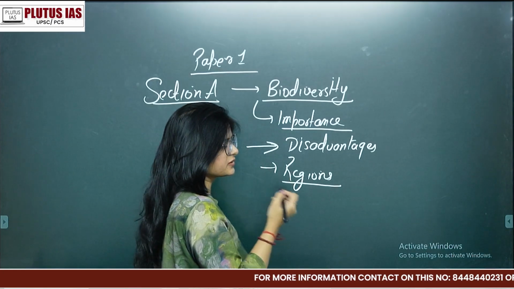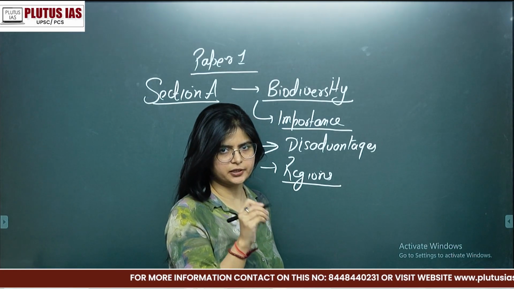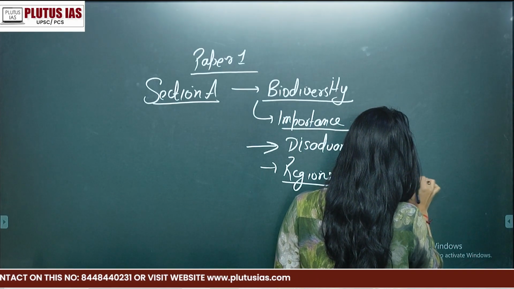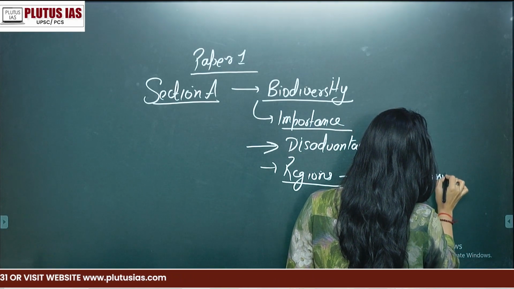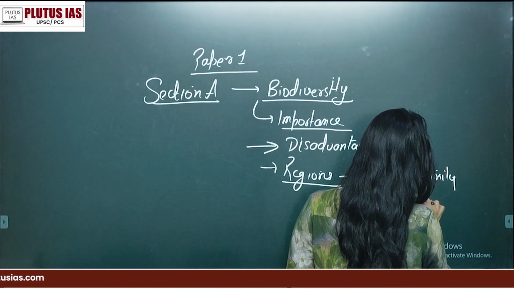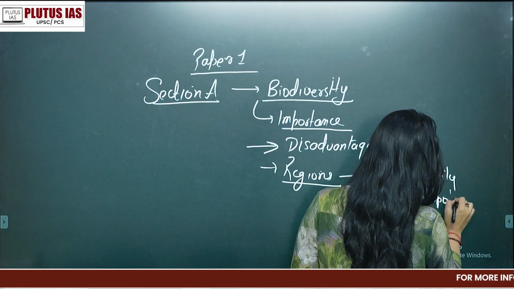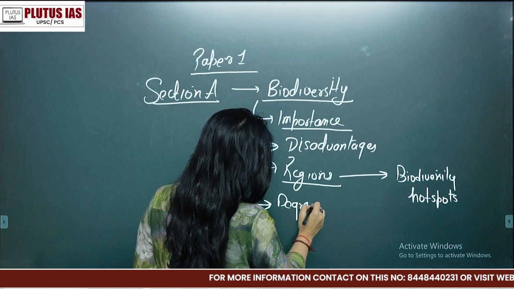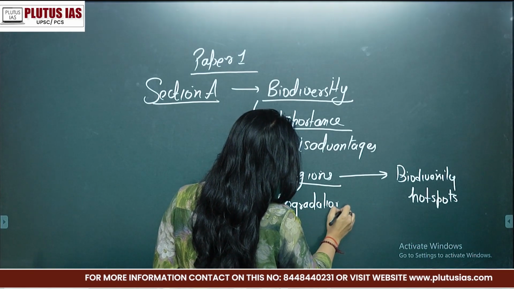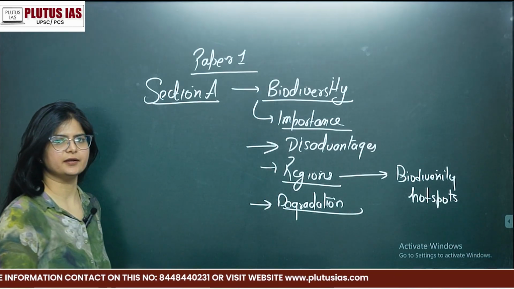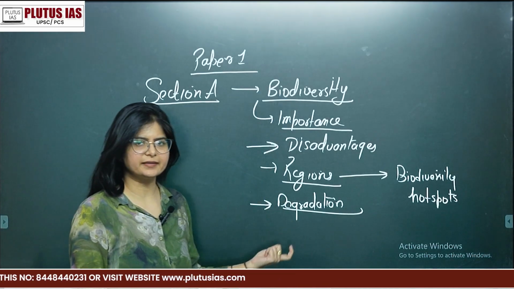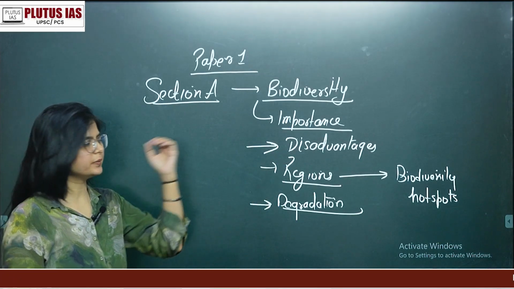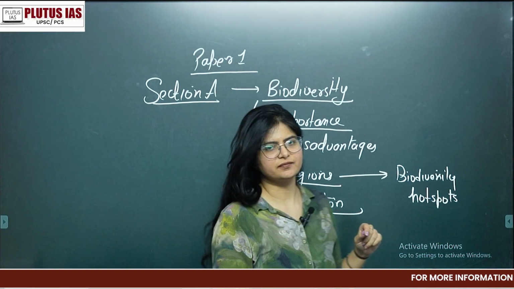For example, if you discuss the biodiversity hotspots particularly, then what are the regions in which they are present. Now, the reasons for their degradation. Okay, what are the reasons why they are being degraded? So these are some of the topics which we can consider under biodiversity.